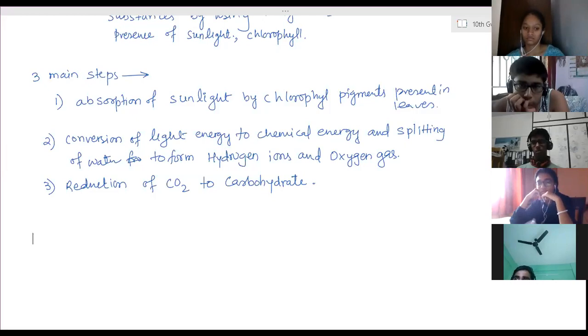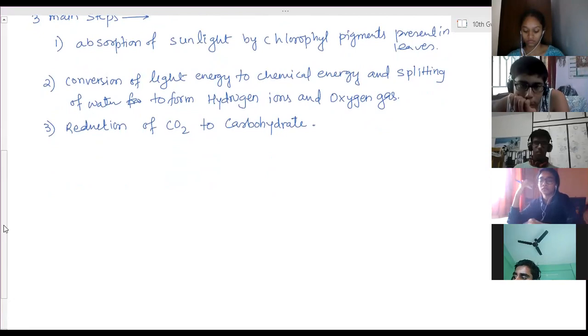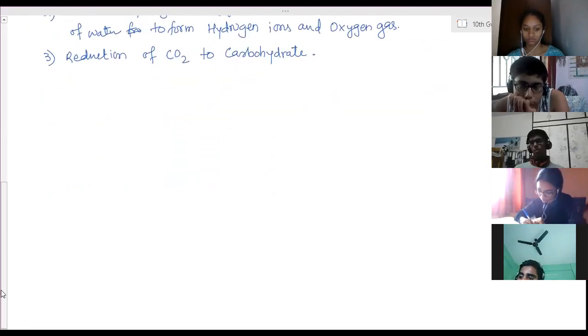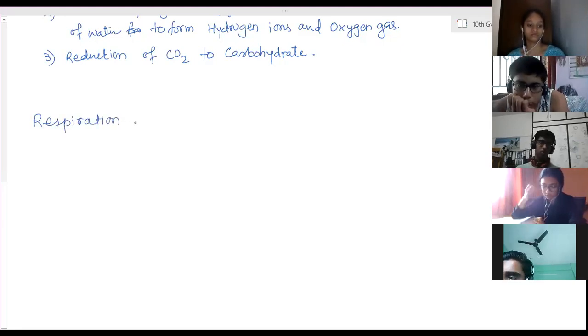So for every gland, you have to remember what every gland is doing, what they are secreting, and what component of the food they are working on. Okay, so this is all about the digestion process. So the next process is the respiration process. The 3-mark question, which is always asked, in every paper you will see that question: what is respiration? What do you mean by the respiration process?